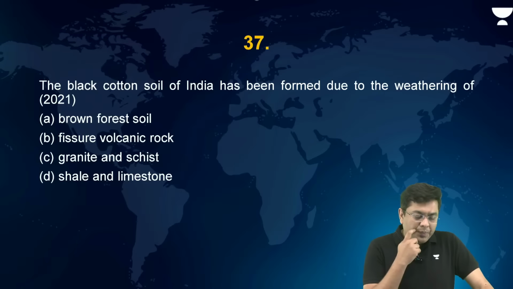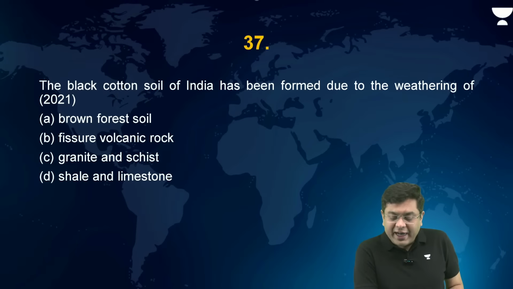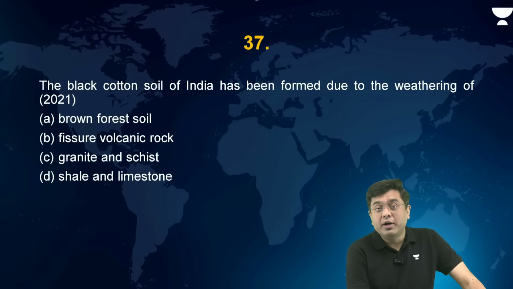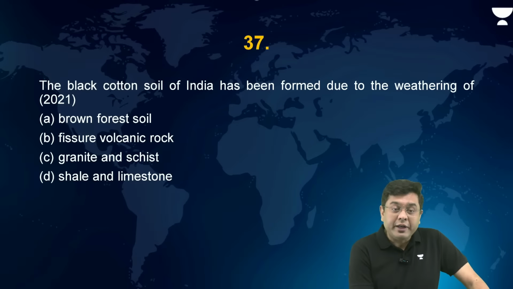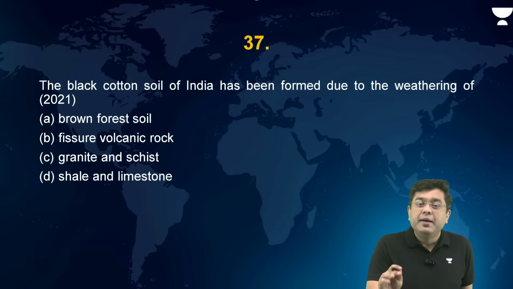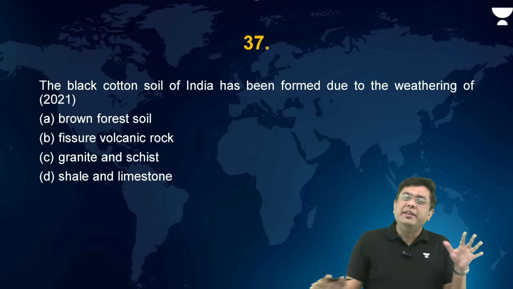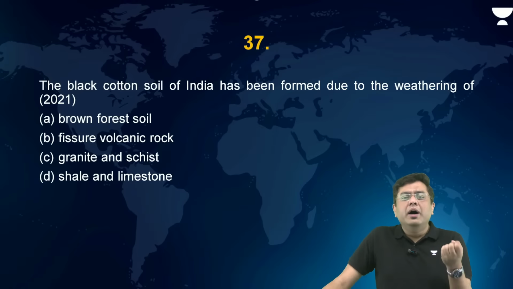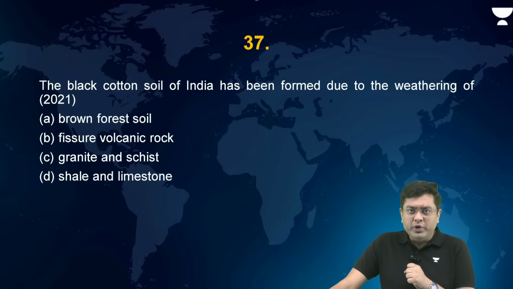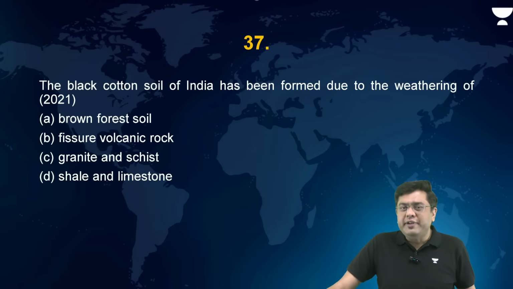Okay? Now, black cotton soil of India has been formed due to the weathering of which of these: brown forest soil, fissure volcanic rock, granite and schist, shale and limestone. So when you take a look at this, how is it that the black cotton soil has been formed? Black cotton soil has been formed in the region of the Deccan Traps due to a fissure volcanic eruption. As the Indian plate was moving over the region of Reunion Islands, there was that fissure eruption which created the entire region of Deccan Traps.